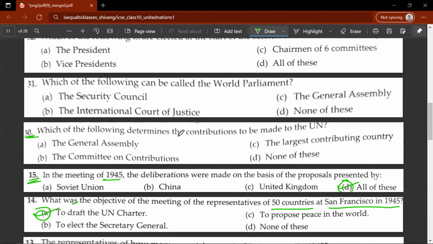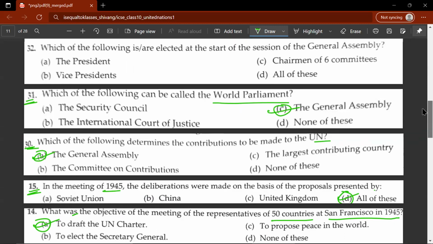30th question, which of the following determines the contributions to be made to the UN? So the correct answer in this case would be A, the General Assembly. 31st question, which of the following can be called the World Parliament? So this would be C, the General Assembly is called the World Parliament.